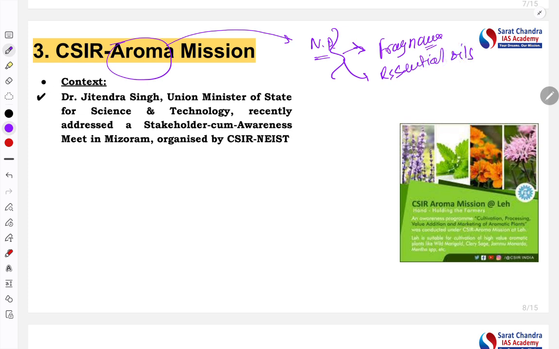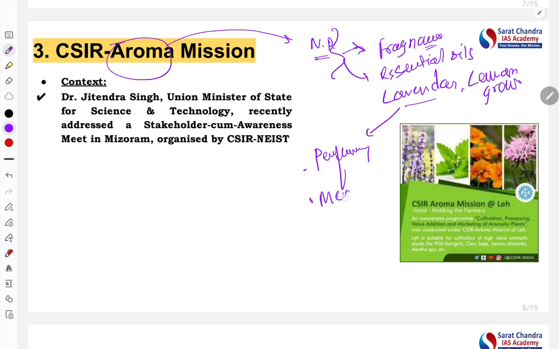You must have heard about lavender, lemongrass oil. So these are mostly used in perfumery, used as a medicine also, sometimes medicine also, to make soap, mostly in cosmetics, right? So these are called aroma.